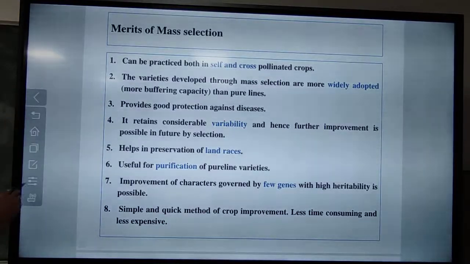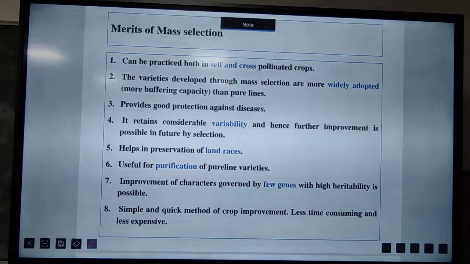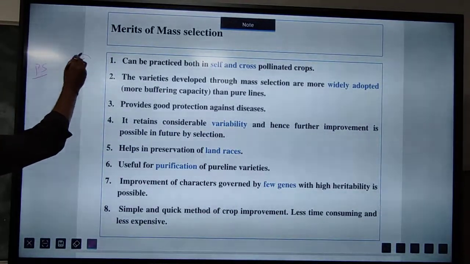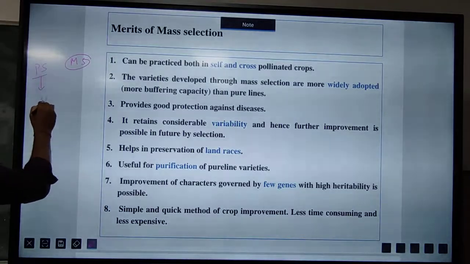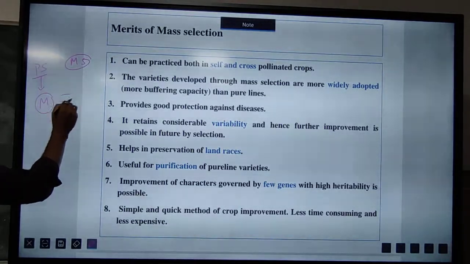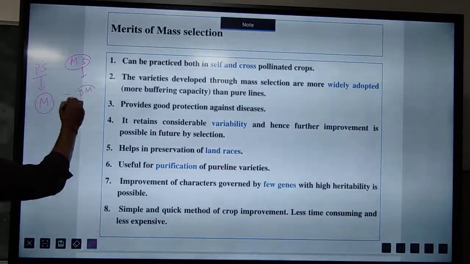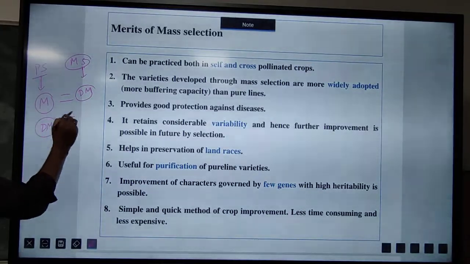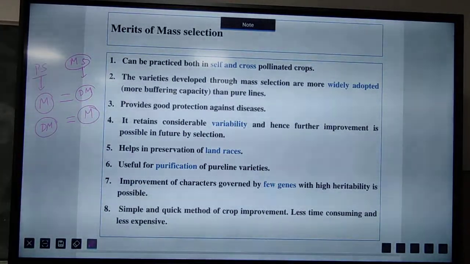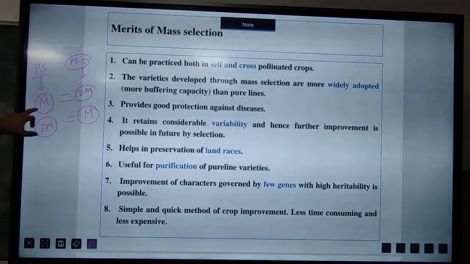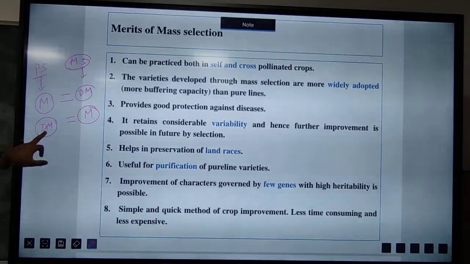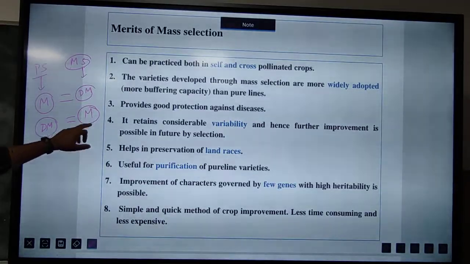So you will see what the merits are. I have already told you, you should always remember that you will compare pure line selection and mass selection. Always remember, the merits of pure line selection are the demerits of mass selection, and the demerits of pure line selection are the merits of mass selection. So if you can remember the merits of pure line selection, then you can write the demerits of mass selection. If you can remember the demerits of mass selection, then you can write the merits of mass selection.